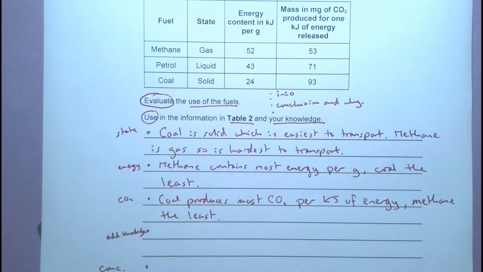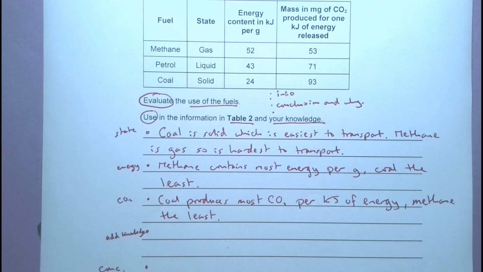Anything I can think of? Well, I might say about the fact that coal has to be mined and causes the sort of biggest environmental issues that we can see. That's quite a nice one there, some knowledge I know about coal mining. So I could add that. I could add about the fact that I know that when you burn coal you also get sulfur dioxide released. And that's obviously bad because that causes acid rain. That's one of the reasons why we stopped doing it.